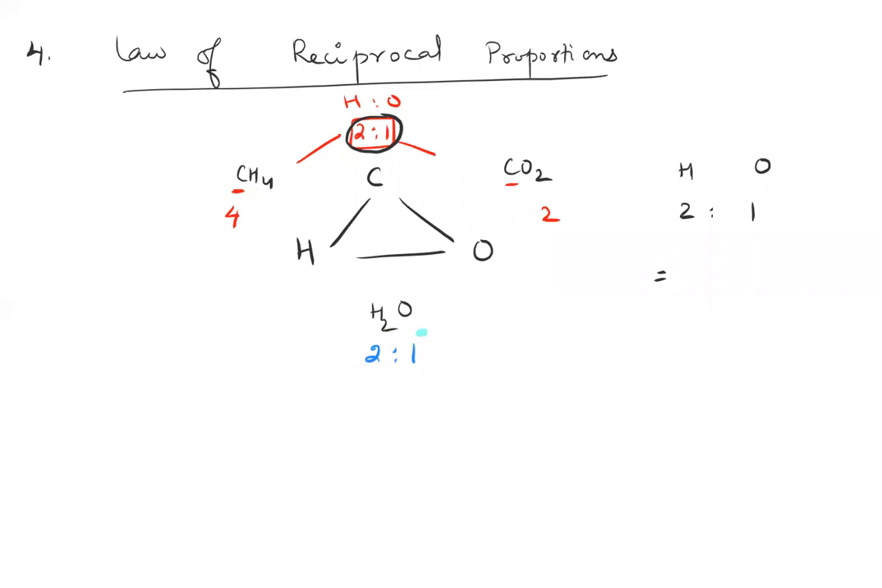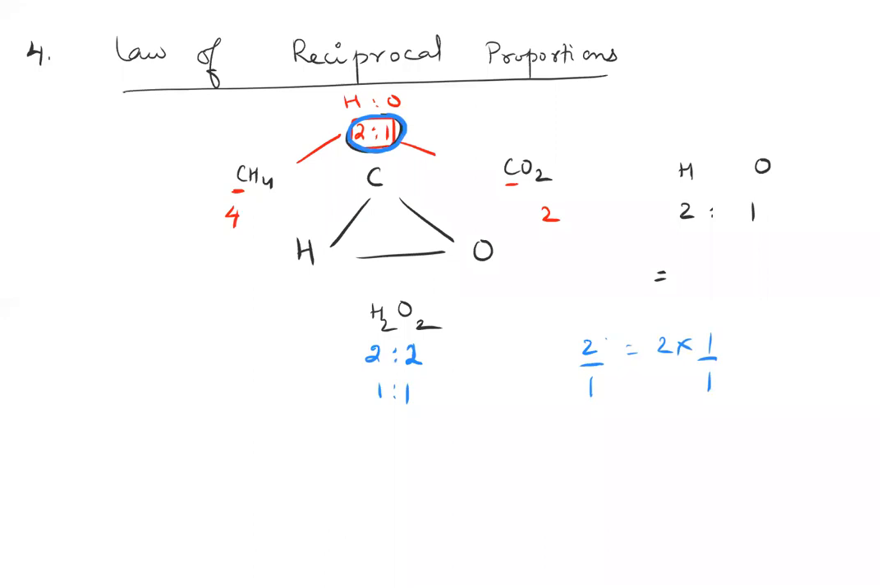If I take H2O2 instead of H2O, then this ratio is 1:1. So I'm now going to say 2:1 is a multiple of 1:1. Okay. So the law is not that they have to be equal.